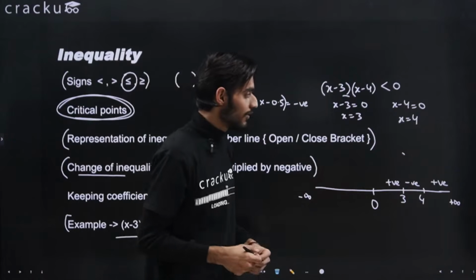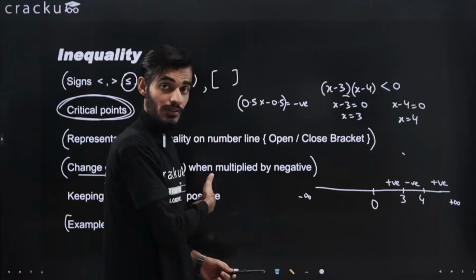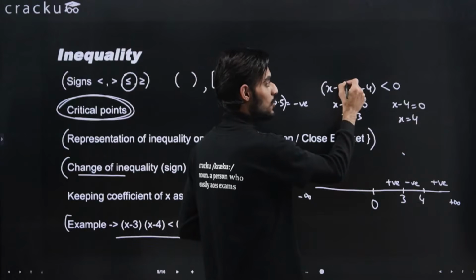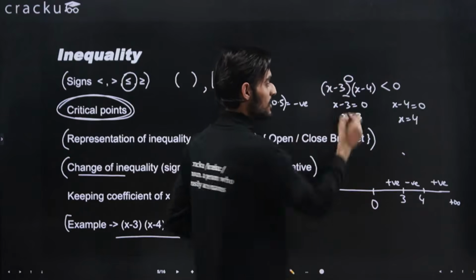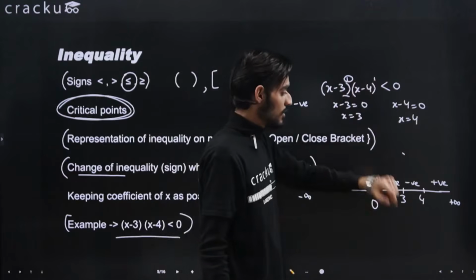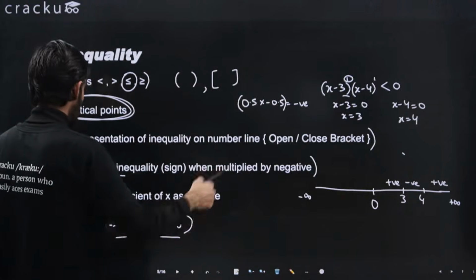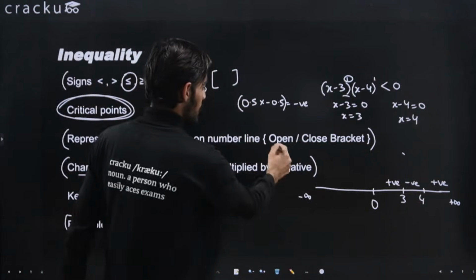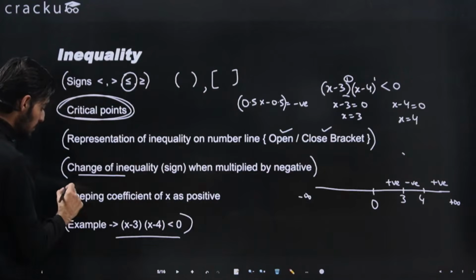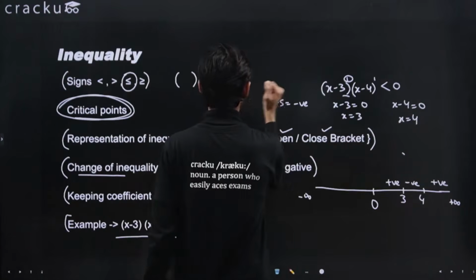So this is a kind of shortcut that if we are able to figure out the sign in one interval, we will be able to figure out the sign in the remaining intervals also. But the only condition that you need to keep in mind is that the power should be odd number. If the power is odd, because in this case the power is 1, if no power is given, that means the power is 1. So if the power is odd number, you can just keep on changing the signs in the intervals. Okay, so this was about the representation of inequality on number line. I have also told you about the open interval and closed interval. Now, keeping the coefficient of x as positive, let's try to see what this basically means.